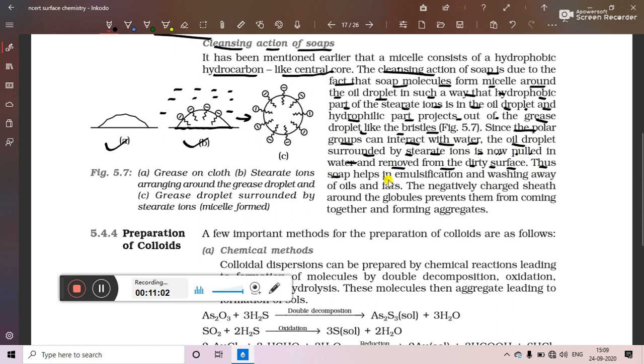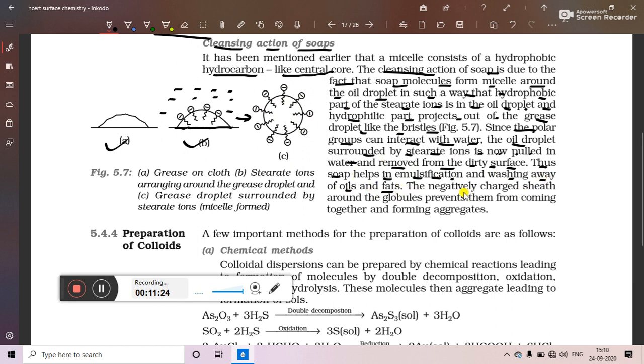Thus, soap helps in emulsification and washing away of oils and fats. So here we will see that an emulsion will be formed between soap and water. When a liquid gets dispersed in a liquid, that is called an emulsion. So here emulsification takes place between soap and water, and washing away of oil and fat takes place from the surface of the cloth.